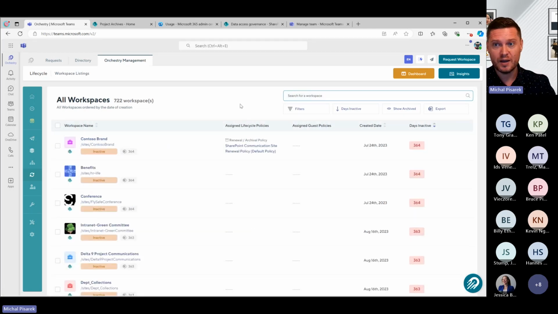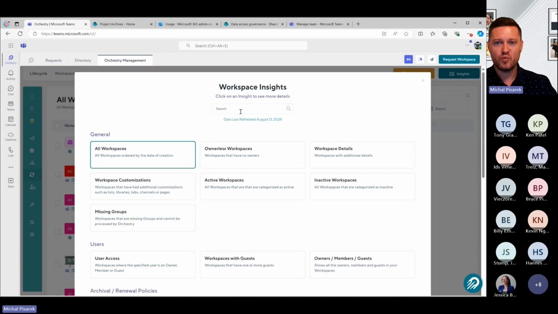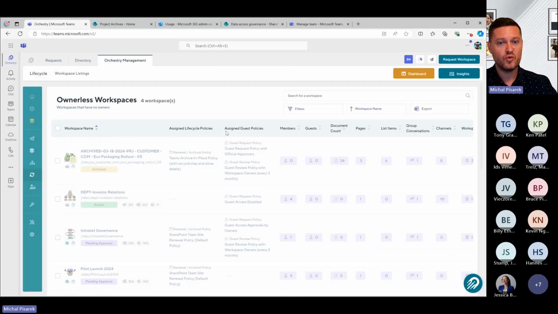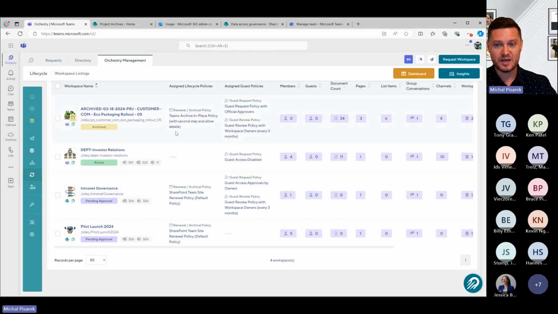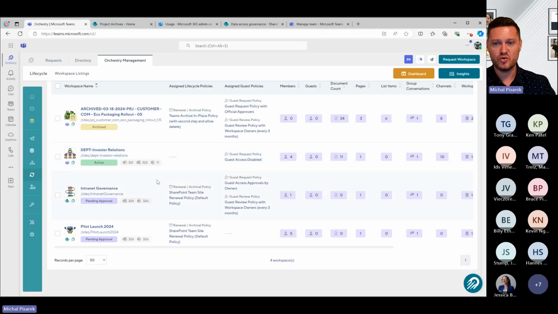This isn't the only type of report that we have within Orchestry, obviously. On the top right-hand side, if I click on Workspace Insights, all of these other reports are here ready to go for you. So maybe I'm interested in understanding, do we have any workspaces that have no owners, right? Really common thing that people want to know. Ownerless workspaces, as everyone knows, really problematic because you don't actually know who owns it.